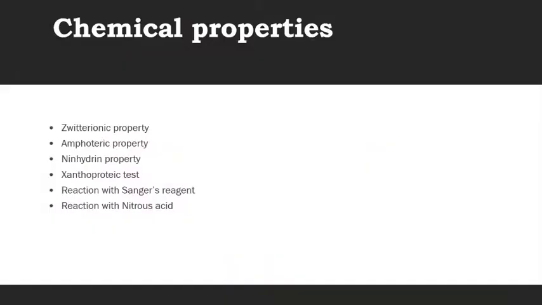Now these are the chemical properties of the amino acid: zwitterionic property, amphoteric property, ninhydrin property, xanthoproteic test, reaction with Sanger's reagent, and reaction with nitrous acid. As I told you earlier, the chemical properties of all these will be discussed during your seminar classes.